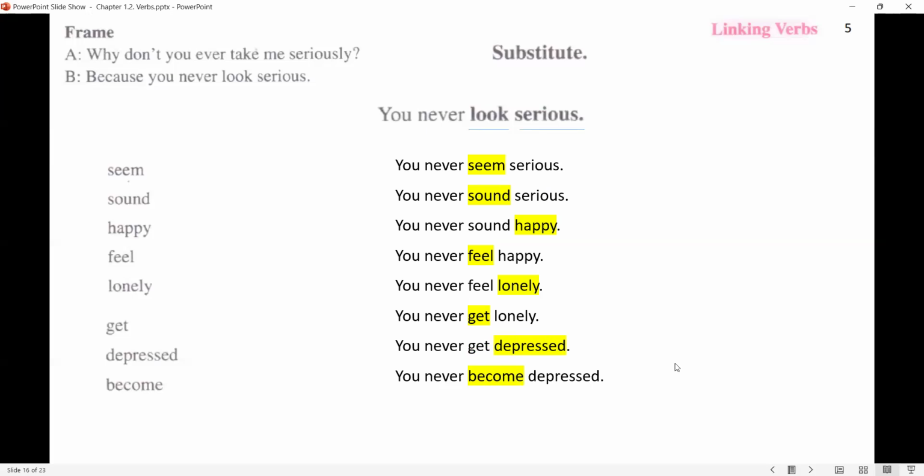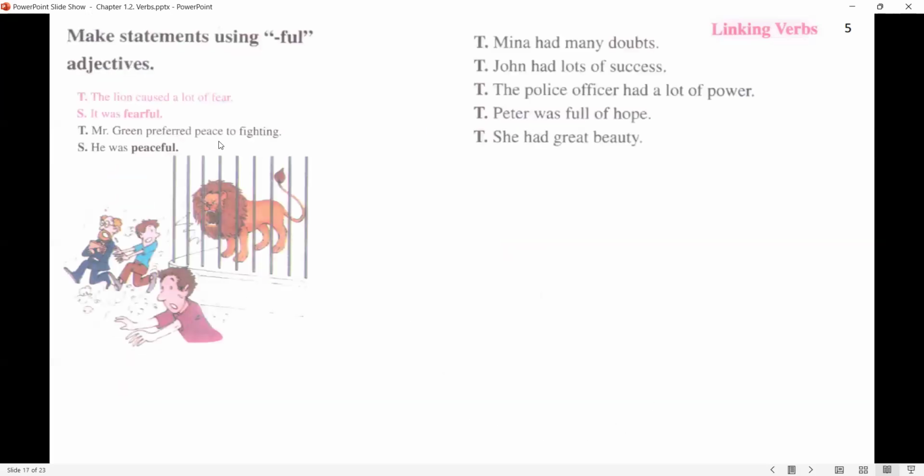Now, in this exercise, we have nouns at the end of the sentence, and we are going to add -ful and change these nouns to adjectives. Fear, fearful. Then peace, peaceful. Okay? So let's do this together. The lion caused a lot of fear. You should make a sentence like this: It was fearful. Mr. Green preferred peace to fighting. He was peaceful.